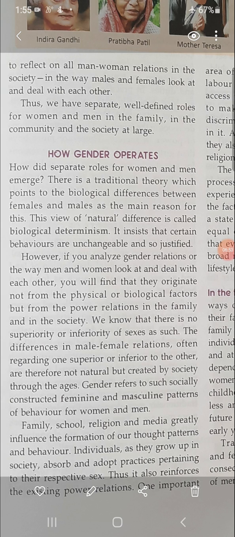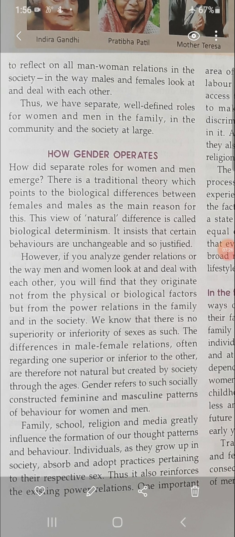Now, how do these differences between men and women start or emerge? First of all, forget about the traditional theory. There are natural differences between men and women, right? Physically and biologically, men and women are different. But that is natural. That has been given by nature only. And this is called biological determinism. These are biological differences, and because of these biological differences, there are certain behaviors between men and women that cannot be changed. So this is justified, right?